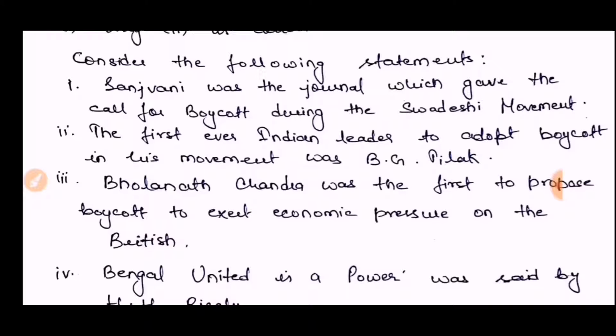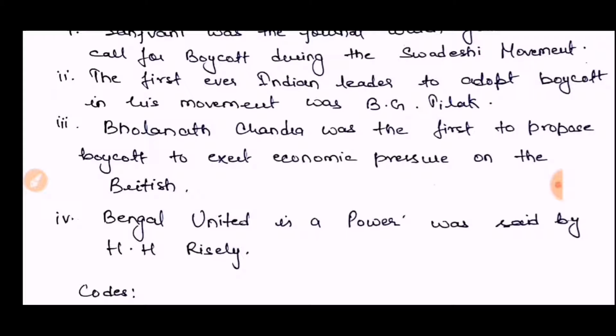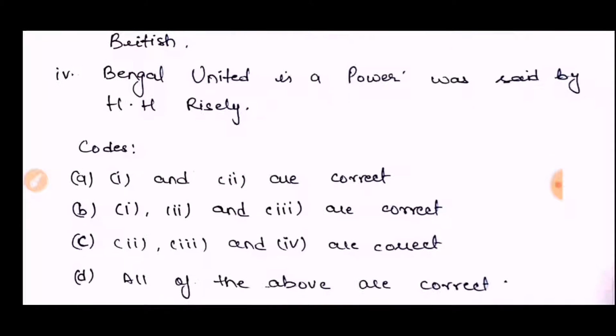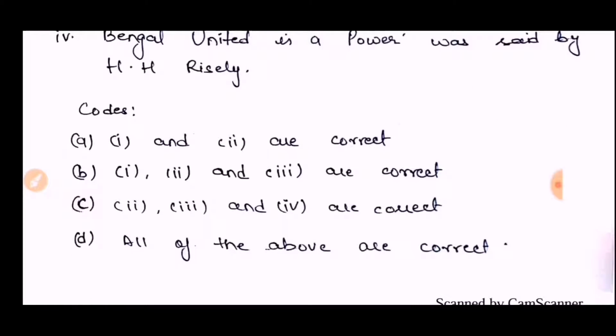The third statement is that Bholanath Chandra was the first to propose boycott to exert economic pressure on the British. Fourth, Bengal United is a power was said by H.H. Risley. Friends, the codes are like this. A, first and second are correct. B, first, second and third are correct. C, second, third and fourth are correct. D, all of the above are correct.